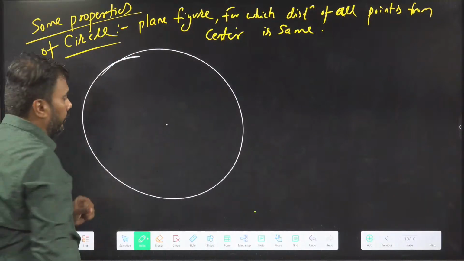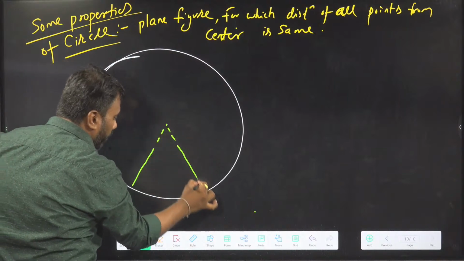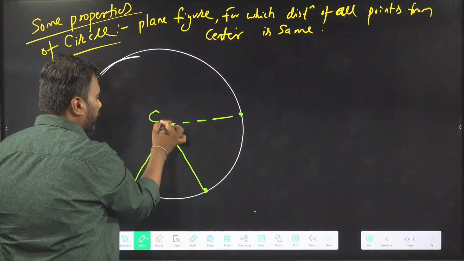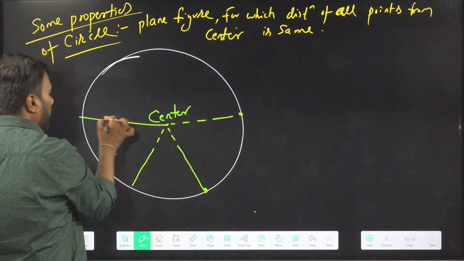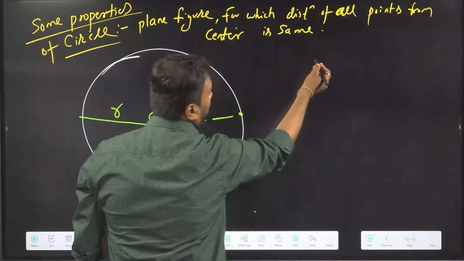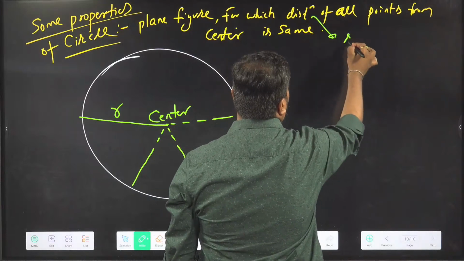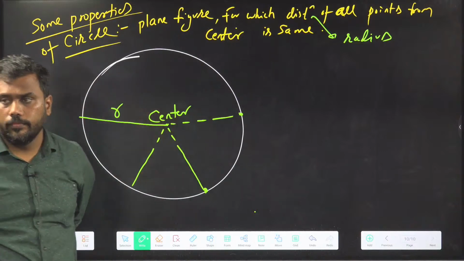Circle is a plane figure. It is such a figure every point on which is at equal distance from a fixed point, and that fixed point is called center of the circle, and that distance is called radius. This may be the definition of radius.